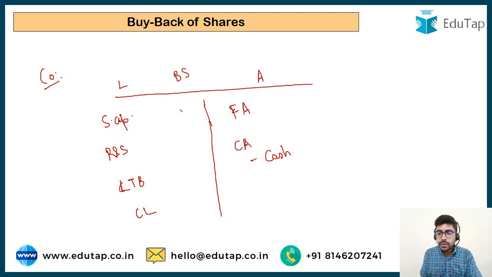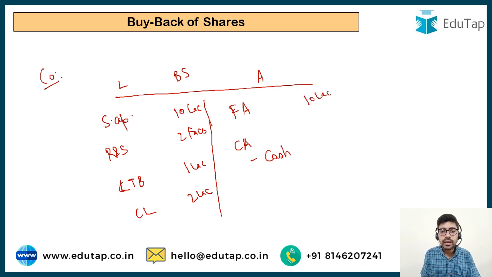So sometimes what happens is a company has lots of surplus cash available with it, and it has no feasible investment alternatives. Where should the company invest this particular cash? So in those situations, and because of some other obvious reasons as well, the company decides to reduce its share capital. Suppose the share capital is 10 lakh, the reserves are 2 lakh, long-term borrowings are 1 lakh, and current liabilities are 2 lakh. And here, let's suppose we have fixed assets of 10 lakh, current assets of 5 lakh, and the cash out of the current assets is 3 lakh.